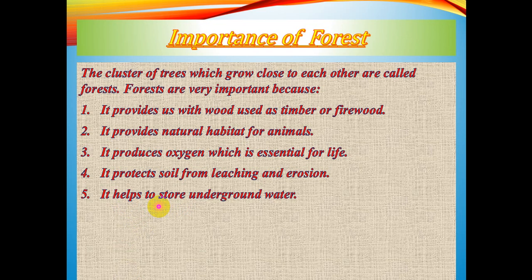But if the roots are there, they support good vegetation that leads to transpiration, which causes precipitation. When it is precipitated and bound up by the roots, it will enrich the groundwater. That is why it helps to store underground water.